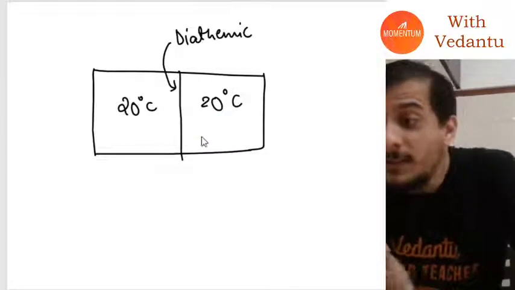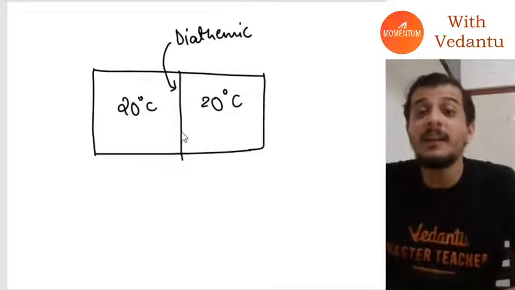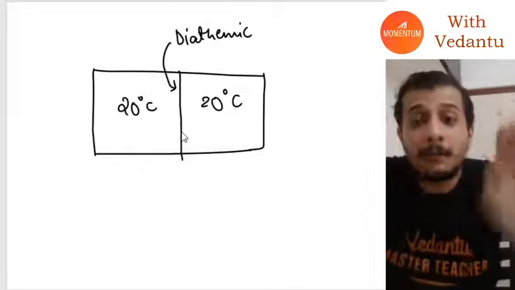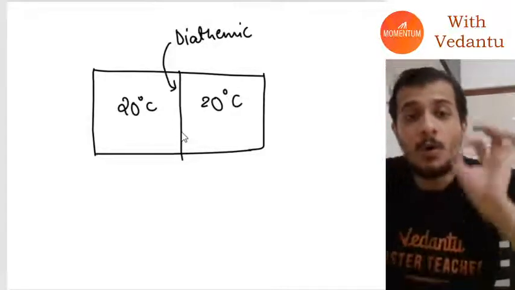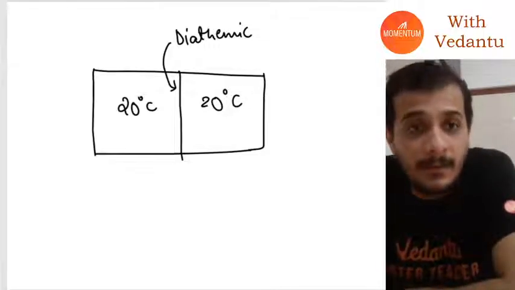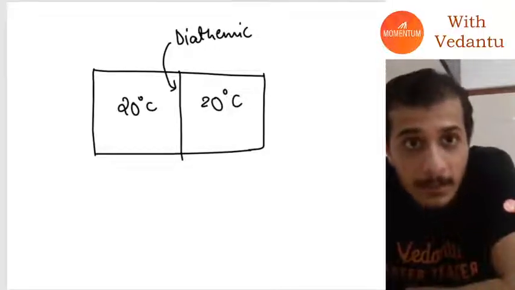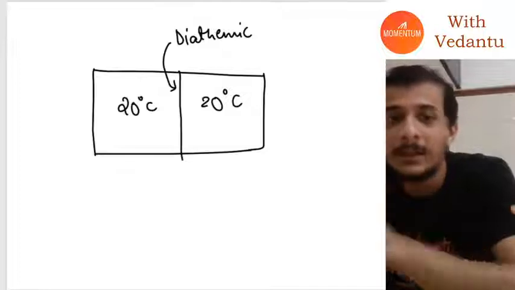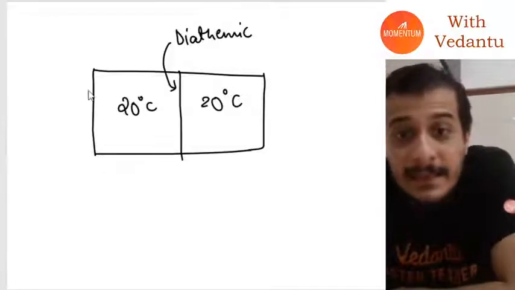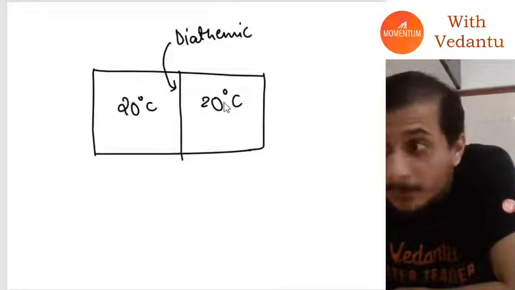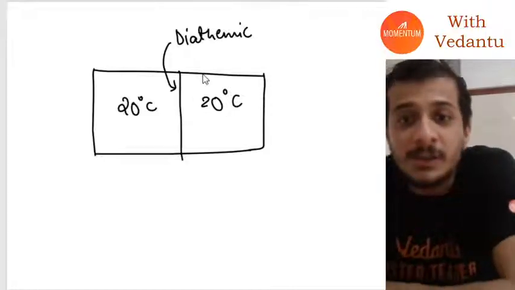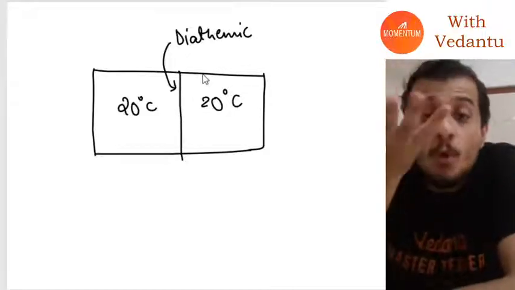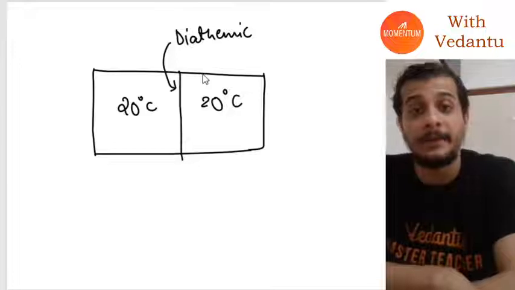Now what I will say is that they are in a thermodynamic equilibrium. And there is a reason why it's called a dynamic equilibrium, guys. Why is it called a dynamic equilibrium? Because when these have the same temperature, it's not as if no heat exchange is taking place.